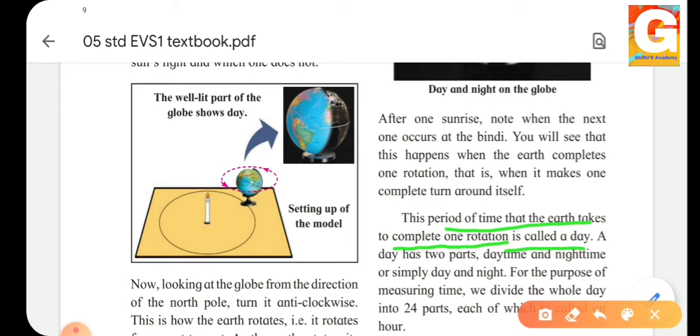A day has two parts, daytime and night time, or simply day and night. For the purpose of measuring time, we divide the whole day into 24 parts, each of which is called an hour.